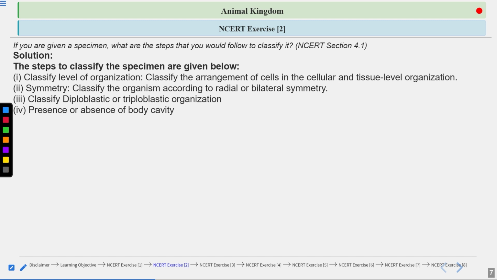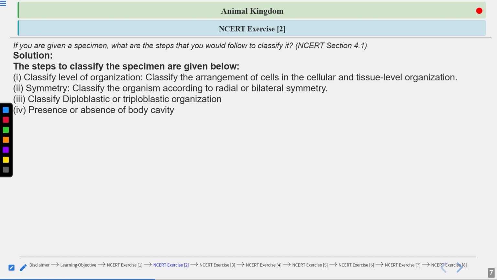Now we must understand the meaning of this true type of coelom. See, if the cavity is lined by mesoderm layer cells, then you call it a true coelom or eucoelomate. Eu means true, like eukaryotes. Eu means true, karyote means nucleus. Similarly, eucoelom: eu means true and coelom means body cavity, meaning true body cavity.